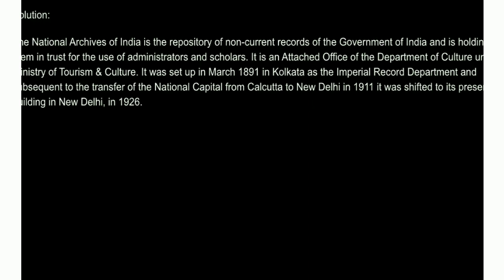It is an attached office of the Department of Culture under the Ministry of Tourism and Culture. It was set up in March 1891 in Kolkata as the Imperial Record Department, and subsequent to the transfer of the national capital from Calcutta to New Delhi in 1911, it was shifted to its present building in New Delhi in 1926.